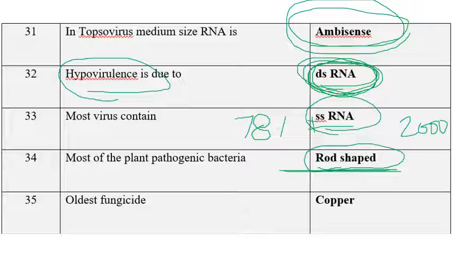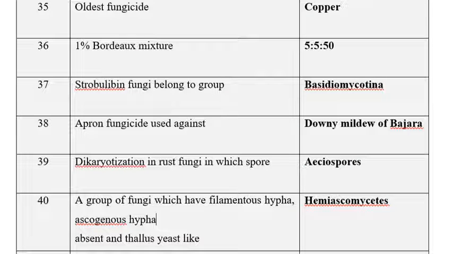The oldest fungicide among the given options: copper fungicides are the oldest fungicides. The next one is 1% Bordeaux mixture. They're asking the concentration of 1% Bordeaux mixture. I think in the 2019 NET question paper itself we discussed the original composition given by Millardet. It is 5 lb, 5 lb, 50 gallons of water: 5 lb of copper sulfate, 5 lb of hydrated lime, 50 gallons of water. This is the original composition given by Millardet for the control of grape downy mildew caused by Plasmopara viticola.